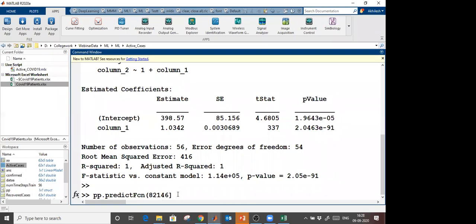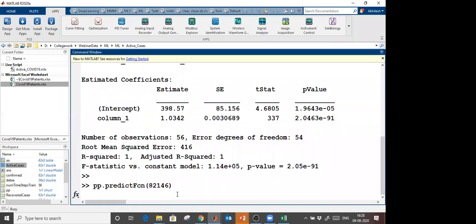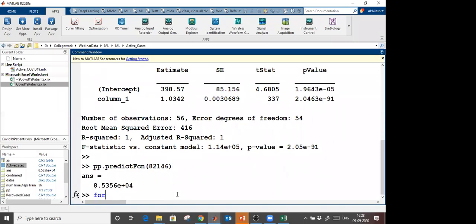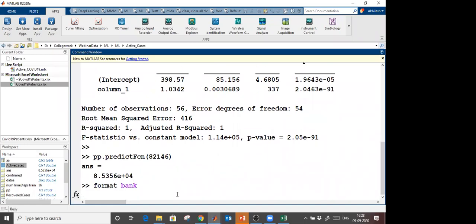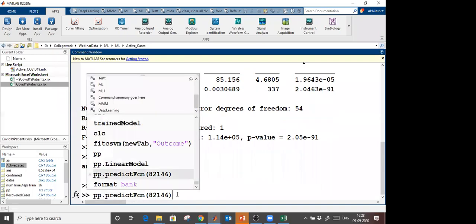This data is of 26th of May. If I run this, now it predicted. Let me do a format bank. So it is a format short actually. So you can see full numeric value in this case. Fine. Okay, I am predicting again on this.